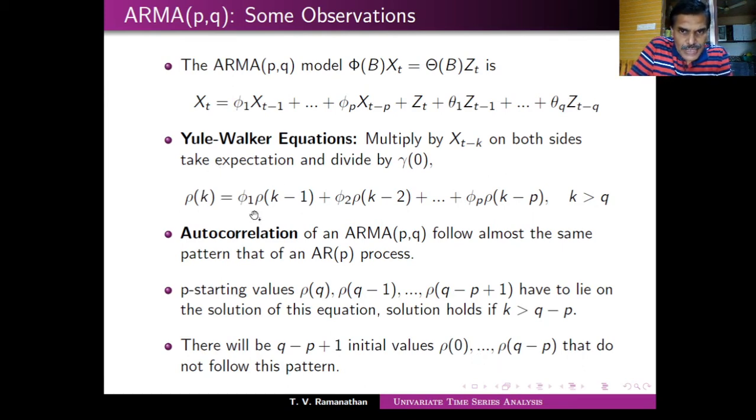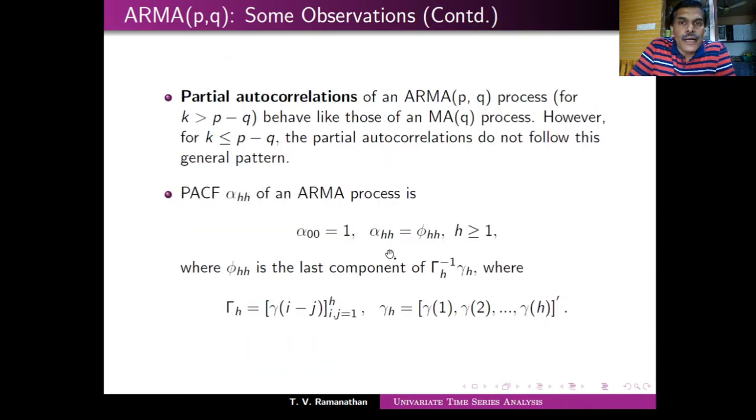Of course, you can see that this is an equation and we start from k greater than q. So naturally, you will have q minus p initial values. So this does not follow that pattern and you can't say anything about those values. That is where the difficulty arises. You can also see that a similar phenomenon holds in the case of partial autocorrelations also. So that's what is mentioned.